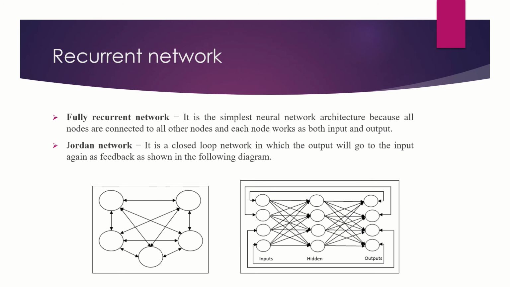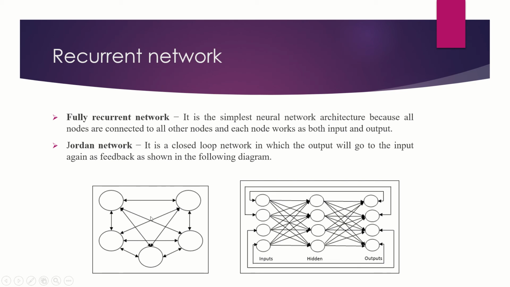The fully recurrent network is the simplest neural network architecture, because all nodes are connected to all other nodes and each node works as both input and output. So this is the diagram of the fully recurrent network.